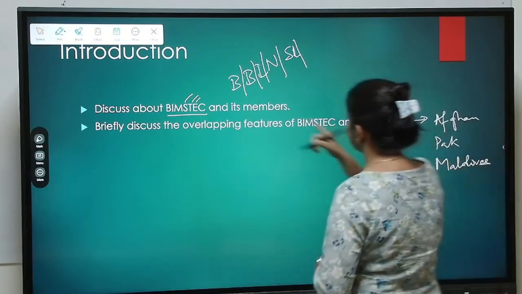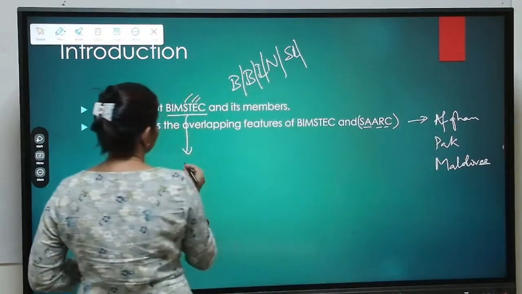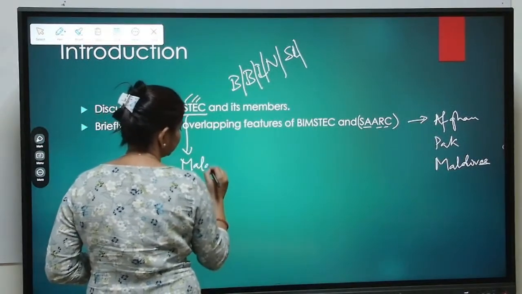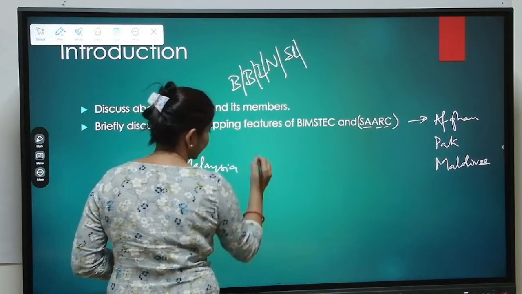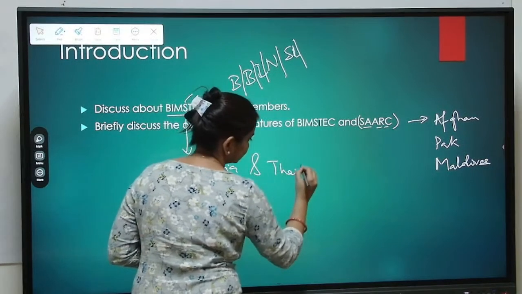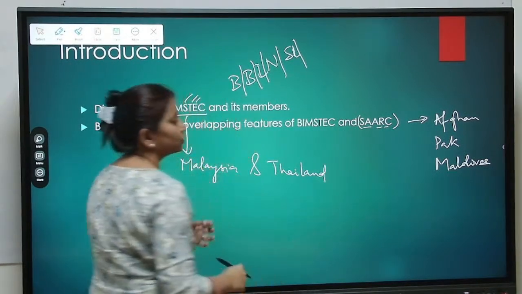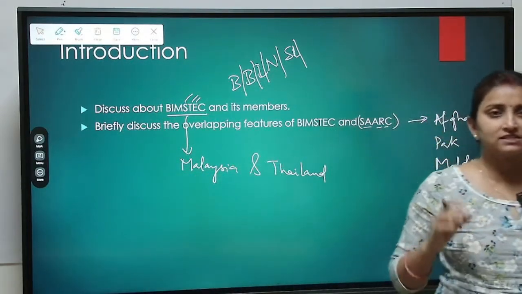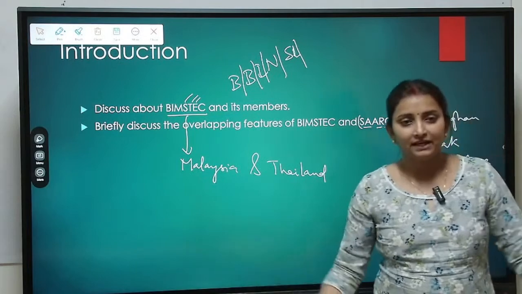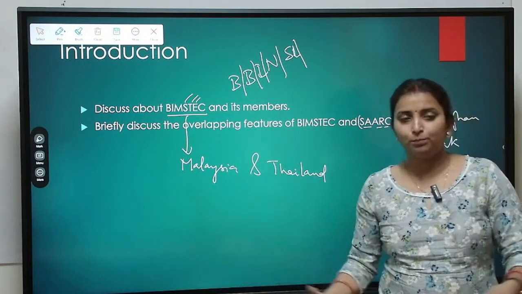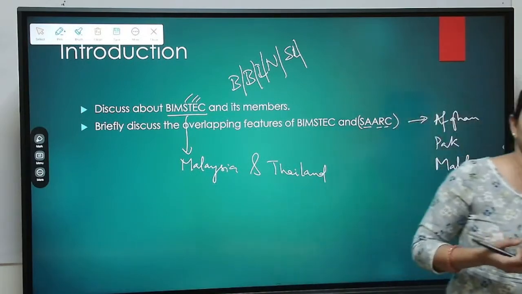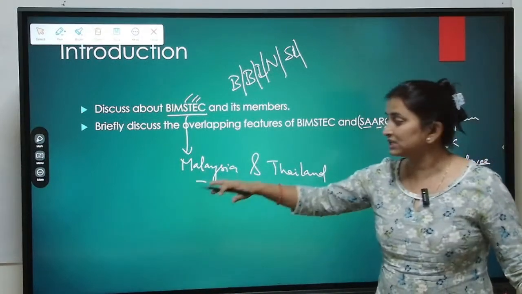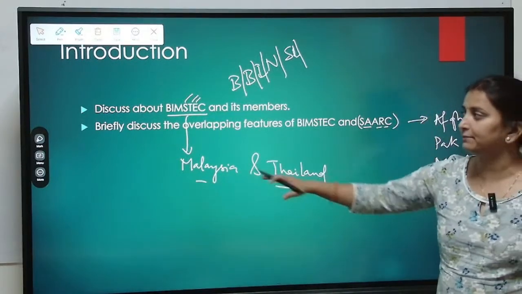And BIMSTEC has two extra members, that is Malaysia and Thailand. So that is what we had to write, that BIMSTEC as an organization is combining the grouping of South Asia along with Southeast Asia, because these two Southeast Asian members are members of ASEAN.